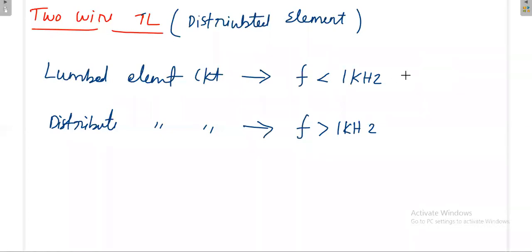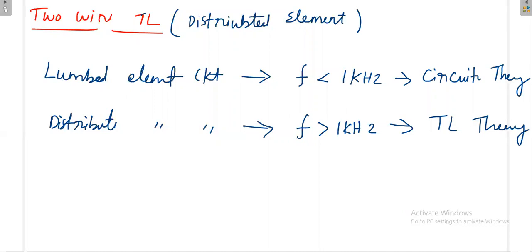Lumped element circuit analysis is given by circuit theory, and distributed element analysis is given by transmission line theory. Then why do we have to go for a distributed element circuit?